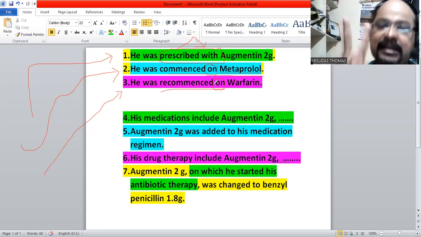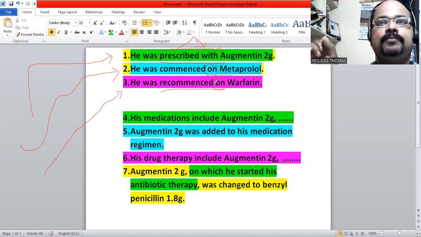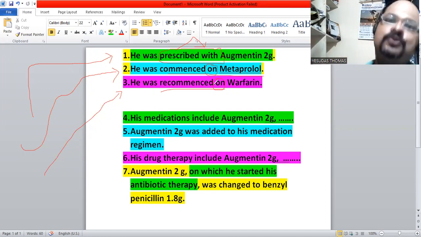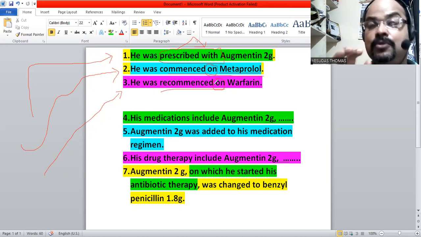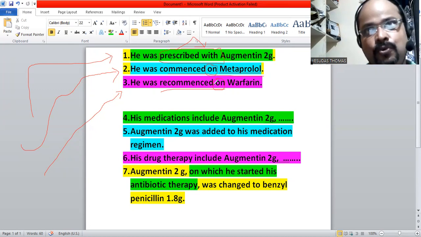When we use active voice, the doctor prescribed Augmentin 2 gram. We normally don't use active voice in the letter. We use passive voice usually. When we use passive voice, he was prescribed with Augmentin 2 gram.